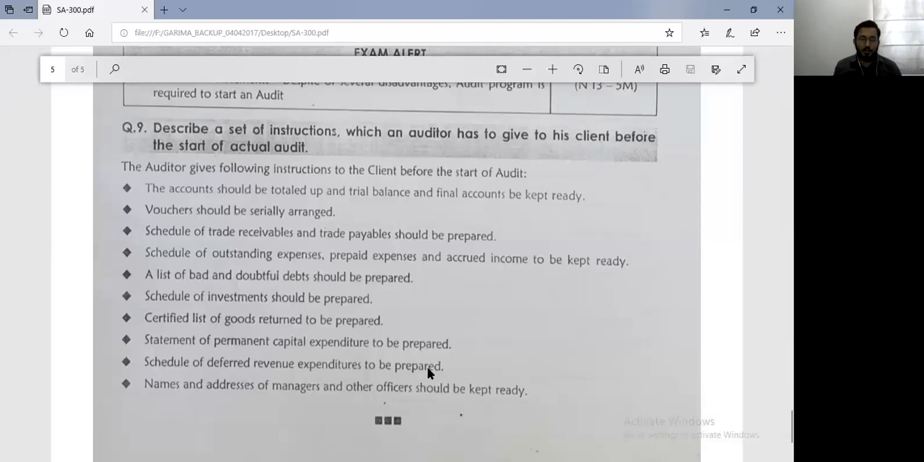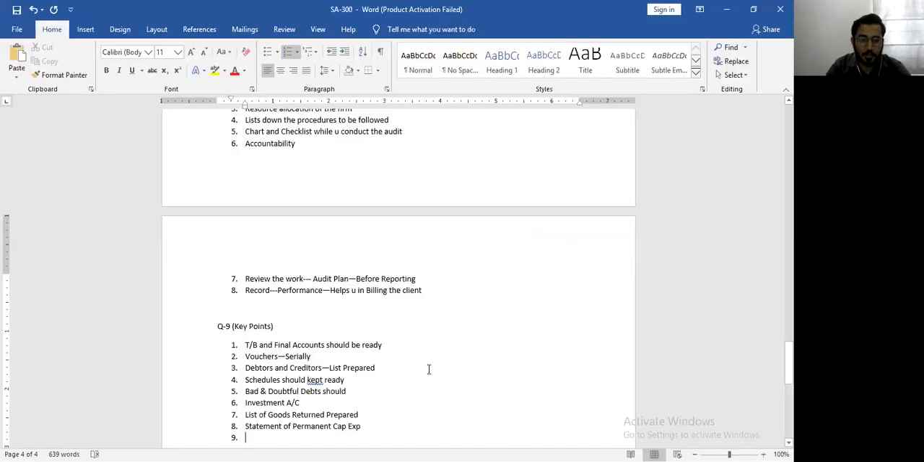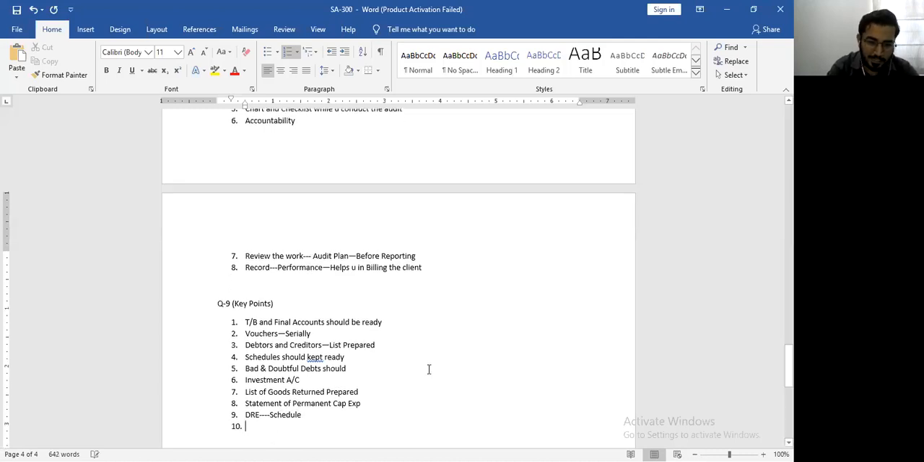Then schedule for deferred revenue expenditure is to be prepared in order to verify whether the schedule of deferred revenue expenditure is also very important to understand. That deferred revenue expenditure schedule is important to identify that only expenses that are allowed to be deferred by an accounting standard should only be deferred. No other expense can be deferred now. So deferred revenue expenditure, a schedule is needed.